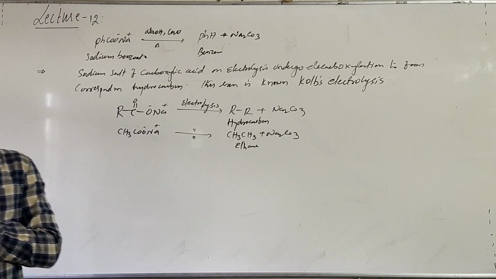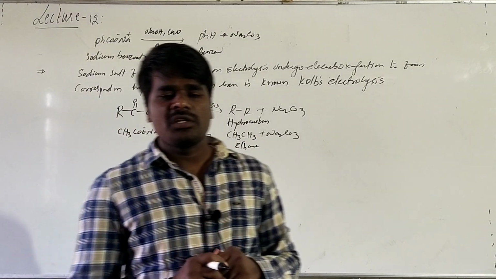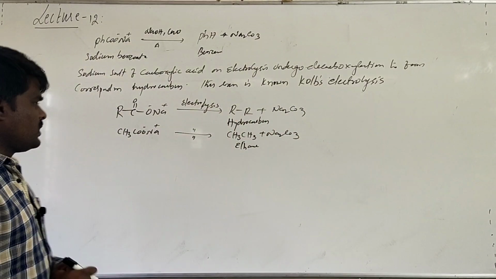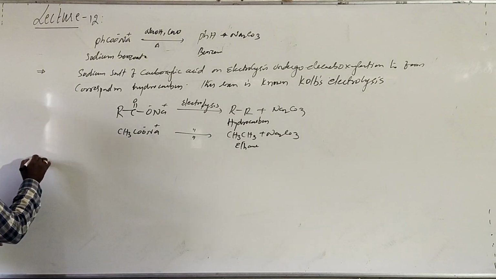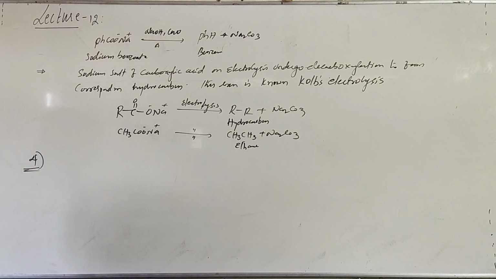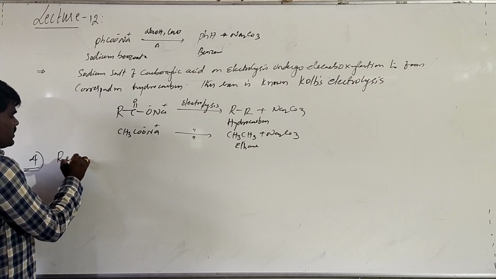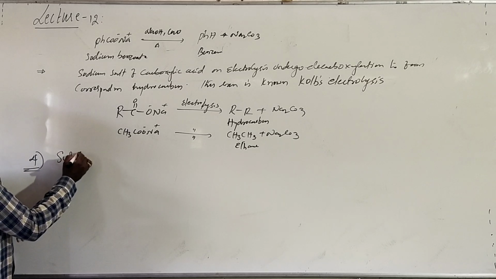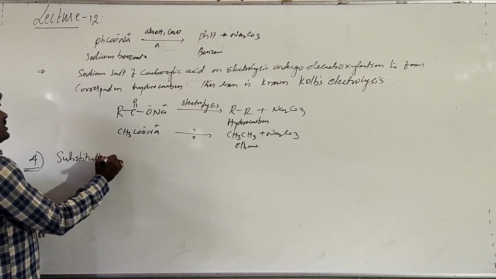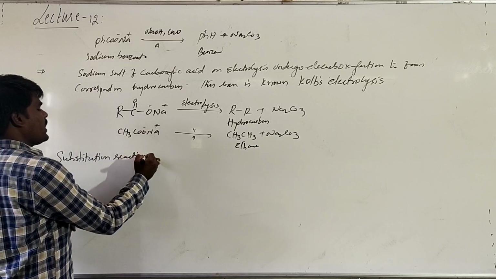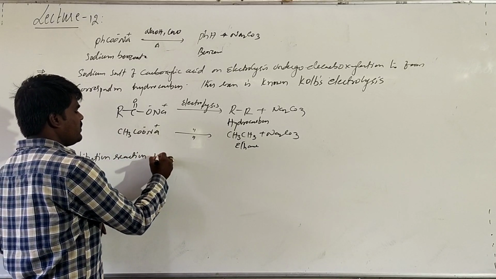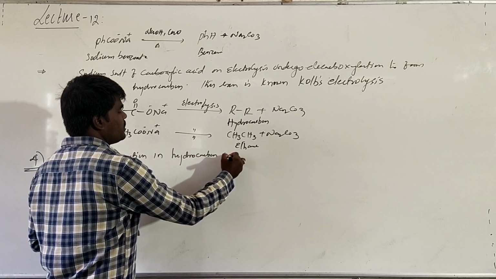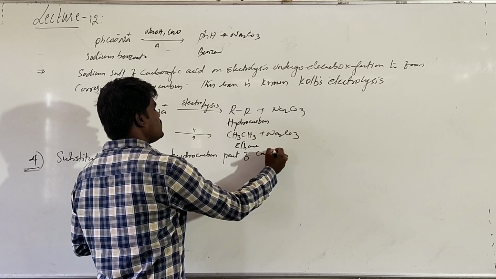And these two reactions, that is reduction as well as decarboxylation of carboxylic acids, come under the category of reactions involving the carboxylic group. And there is another reaction, the fourth type of reaction of carboxylic acid, which we call substitution reaction in the hydrocarbon part of the carboxylic acid.